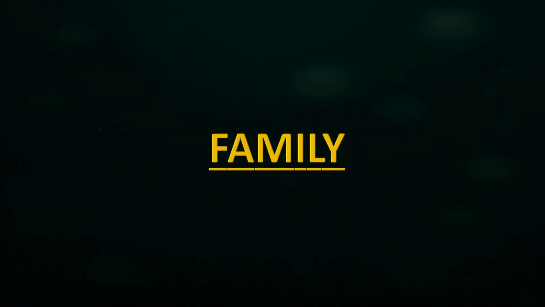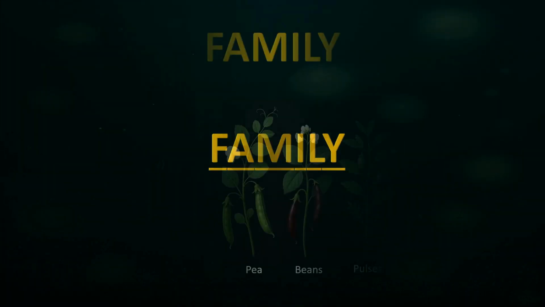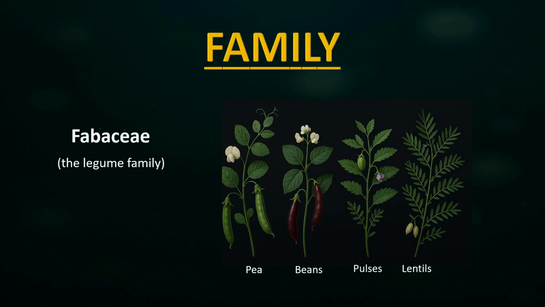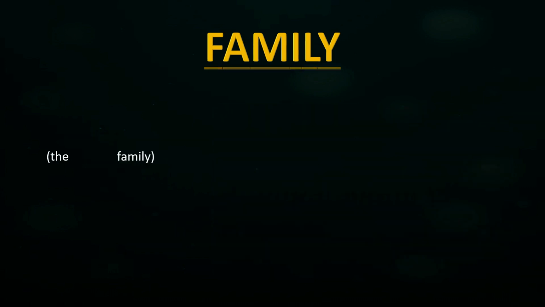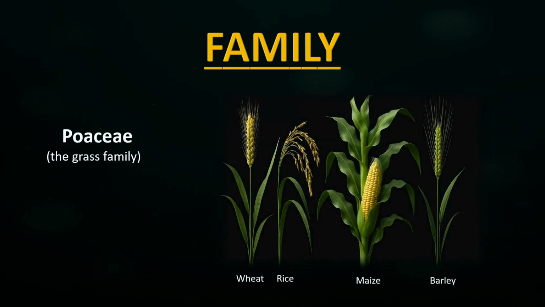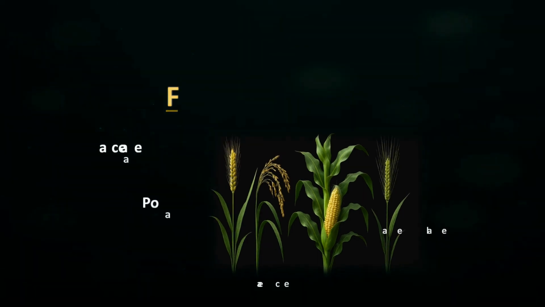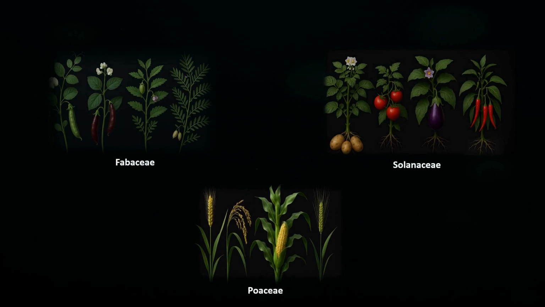Family. Family is where things get interesting. Pea belongs to the family Fabaceae, the legume family, same family as beans, pulses, and lentils. Potato belongs to the family Solanaceae, the nightshade family, which also includes tomato, brinjal, and chili. Wheat belongs to the family Poaceae or Gramineae, the grass family, which also includes rice, maize, and barley. So by now, they are in completely different families, showing how distant they are from each other.